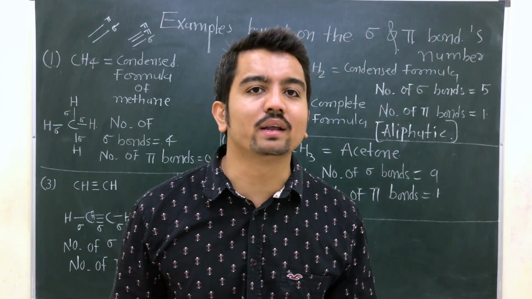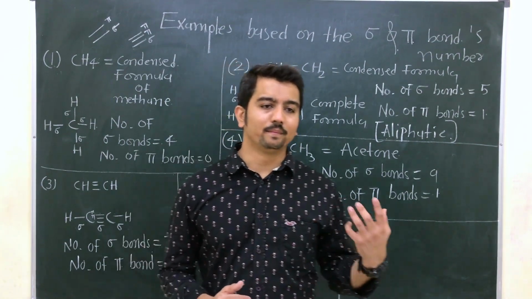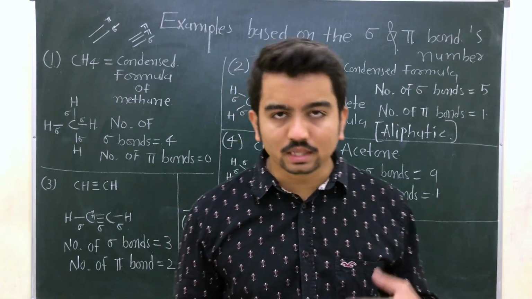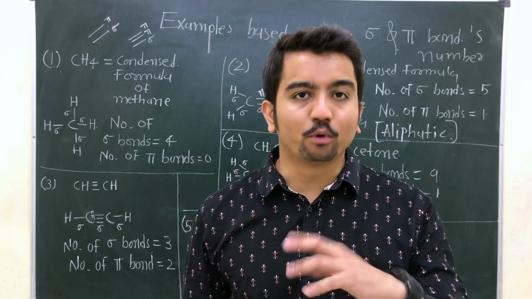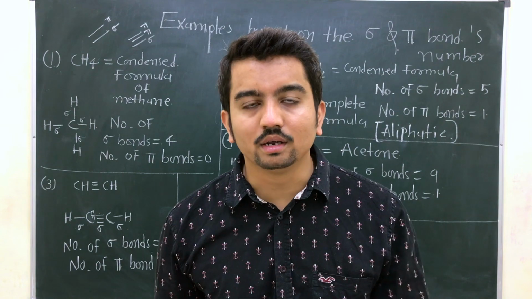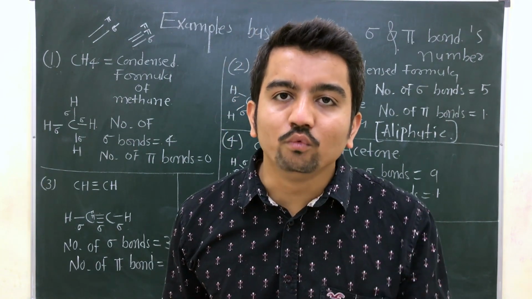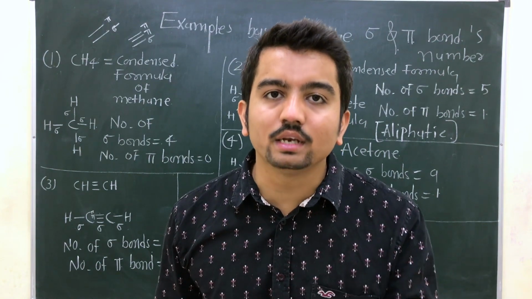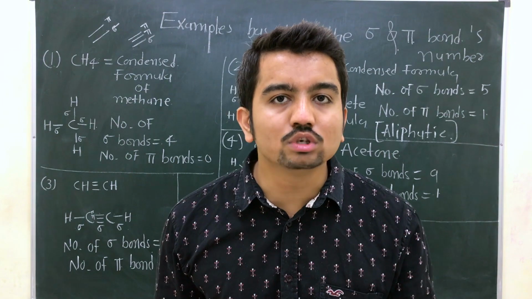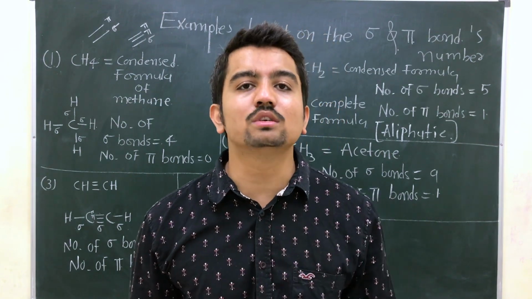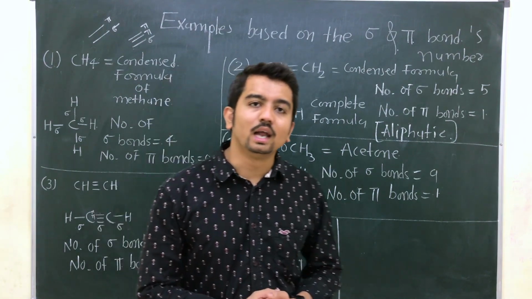What is aliphatic? So let me tell you. Have you ever smelled methane gas? Not at all. Have you ever smelled propane gas? Not at all. Clear? It means an organic compound which does not contain any kind of aroma is known as an aliphatic compound.